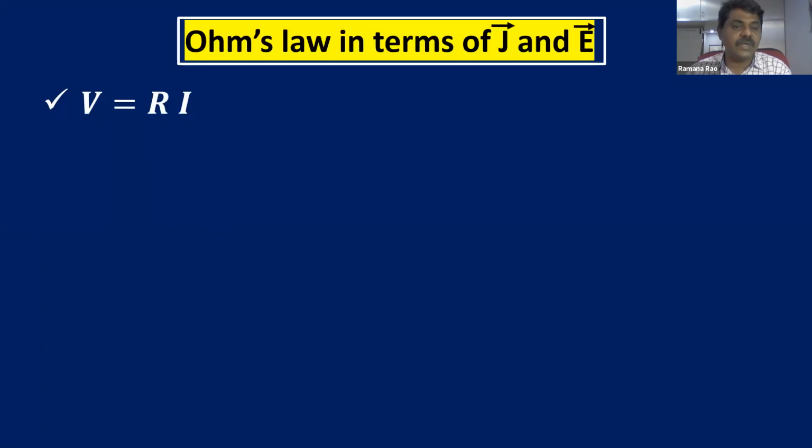We know V is equal to I into R, or R into I. What is this? This is Ohm's law. V is equal to IR is Ohm's law. Potential difference is equal to resistance into current.